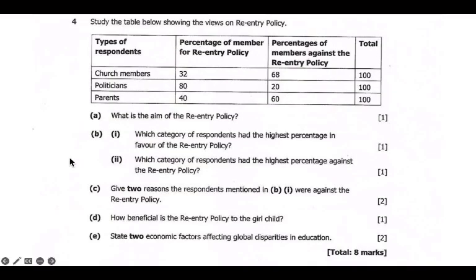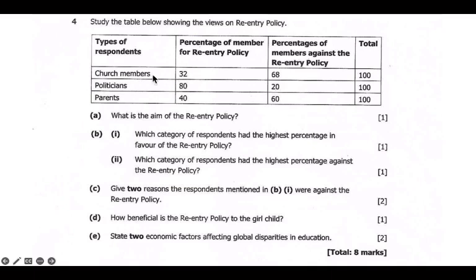So most girls, they get pregnant, and then from there they stop school. So the re-entry policy emphasizes that girls should be in school and should go back to school after they deliver. And then we have the second question, which is B1: which category of respondents had the highest percentage in favor of the re-entry policy? So those who are supporting the re-entry policy.